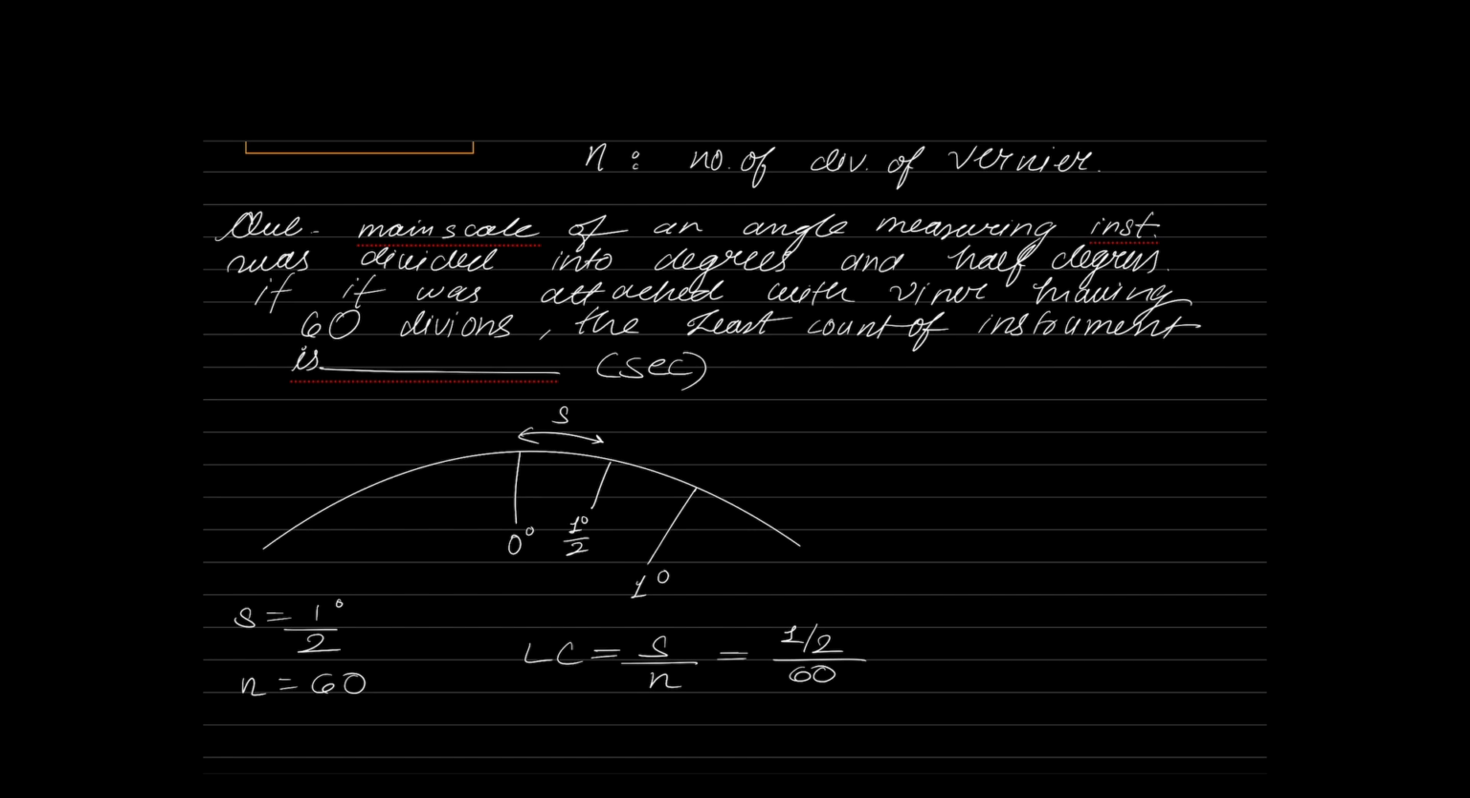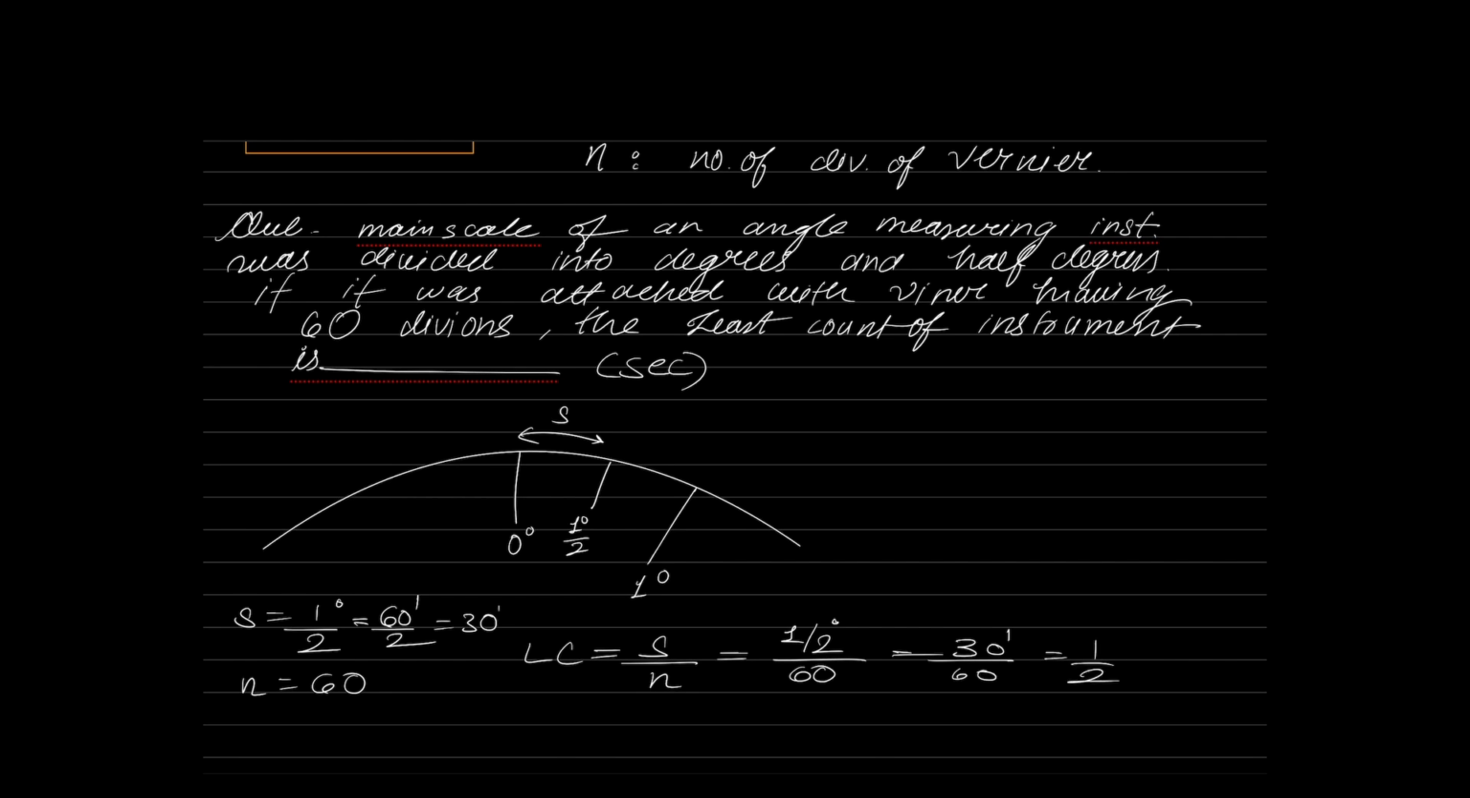Now, can you tell me what do you mean by half degrees? Half degree means 60 minutes by 2. That is equal to how much? 30 minutes. Now let us substitute that here. 60 minutes by 2, that is 30 minutes, divided by the N value, which is 60. So what is 30 minutes by 60? That is equal to half minute.